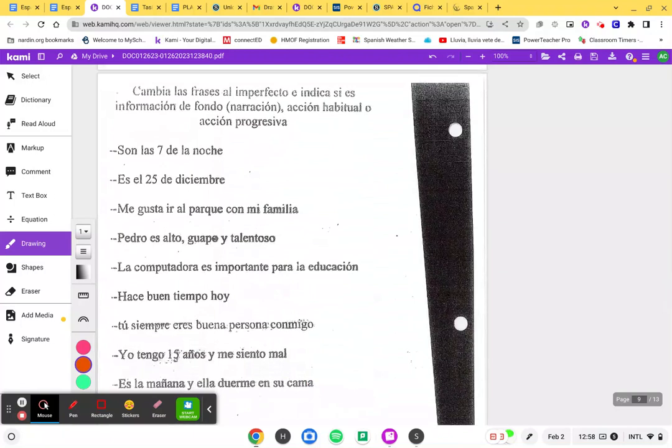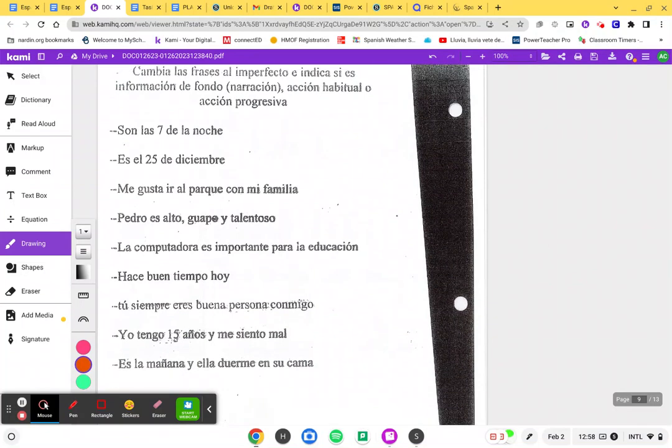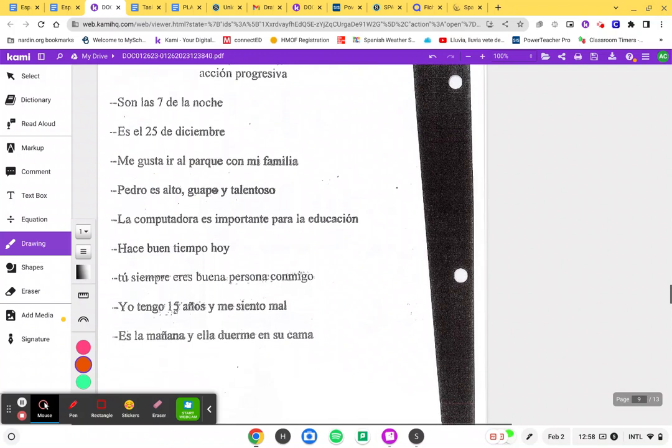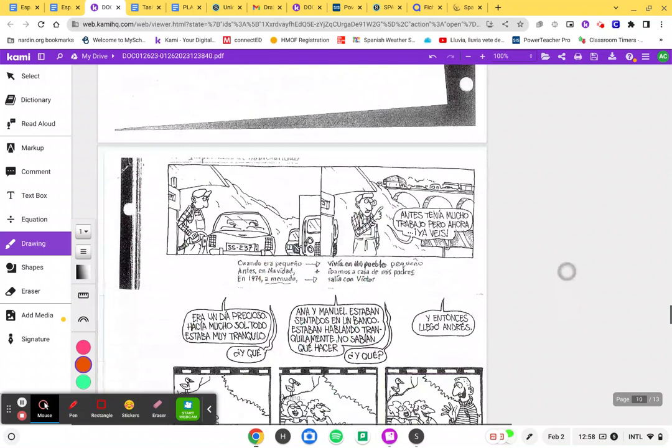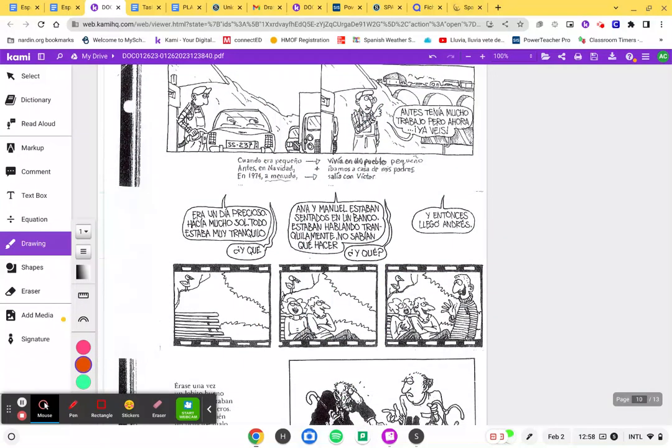So what I want you to do right now in class is I would like you to change these sentences over from the present tense to the imperfecto. So use your notes as much as you need to. You can work together and just change them over to the imperfect. And then just read over these comics, maybe read together with a partner. So antes tenía mucho trabajo. So here we have some sentences. Cuando era pequeño, vivía en un pueblo pequeño. Antes en Navidad, íbamos a la casa de mis padres.